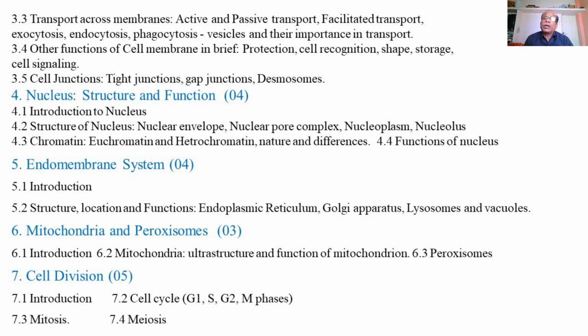On the bursting or breaking up of the lysosomes, most of the components of the cell cytoplasm can be hydrolyzed or destroyed, and thus lysosomes are also called suicidal bags of the cell, because they are responsible for autolysis, the self-killing mechanism. Autolysis means self breakdown. Auto means self, lysis means breakdown.